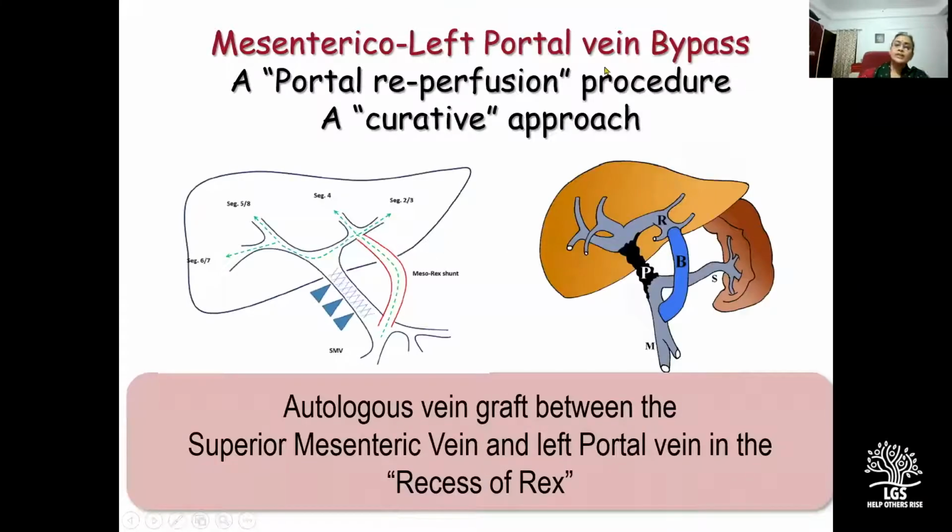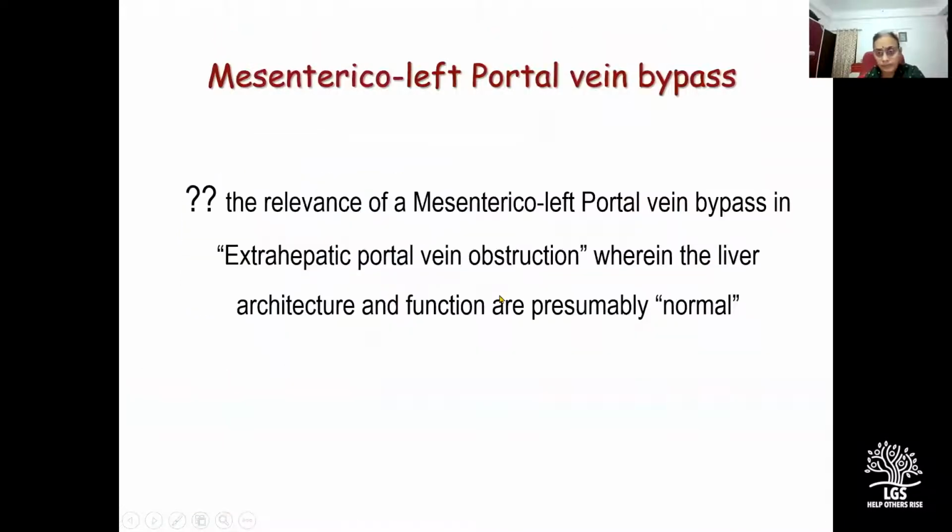Now, a mesenterico-left portal vein bypass actually represents a paradigm shift in the management of EHPVO. And unlike the portosystemic shunts that we have discussed so far, it is a portal reperfusion procedure with a curative approach. And essentially it entails placement of a vein graft, which is usually an autologous jugular vein graft, between the superior mesenteric vein and the left branch of the portal vein in the recess of Rex.